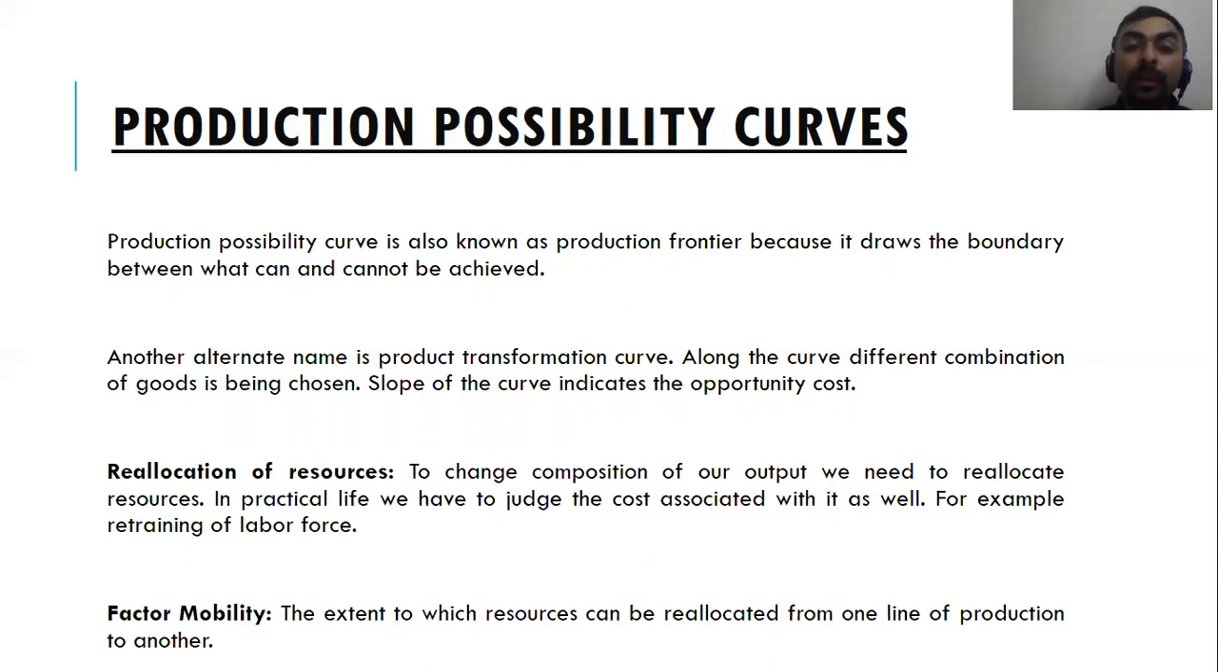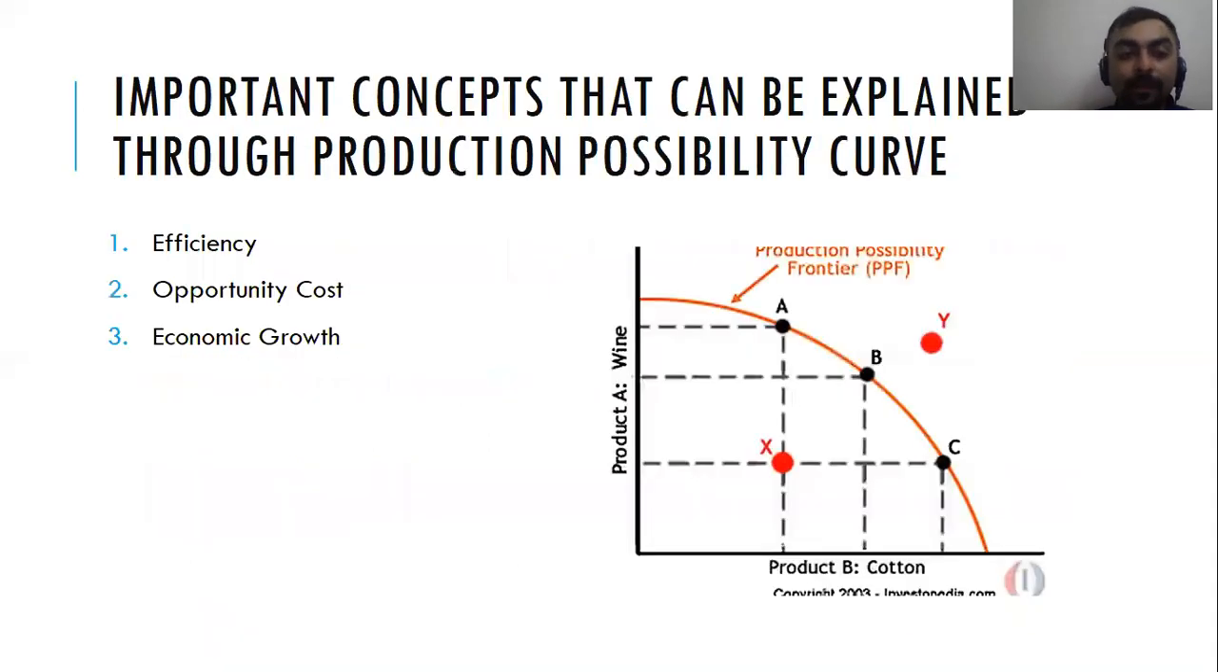It depends on the factor mobility. How quickly can your labor force and your machinery be transferred from producing one line of goods to another? For example, going back to the previous example of consumer goods and capital goods, if you want to switch from capital goods to consumer goods, you'll have to have a flexible labor force and flexible machinery, which can easily move from one line of production to another. But remember, this is not very easy. At times, this will take a lot of time for retraining the labor force and redesigning your machinery. So practically, it's not that easy.